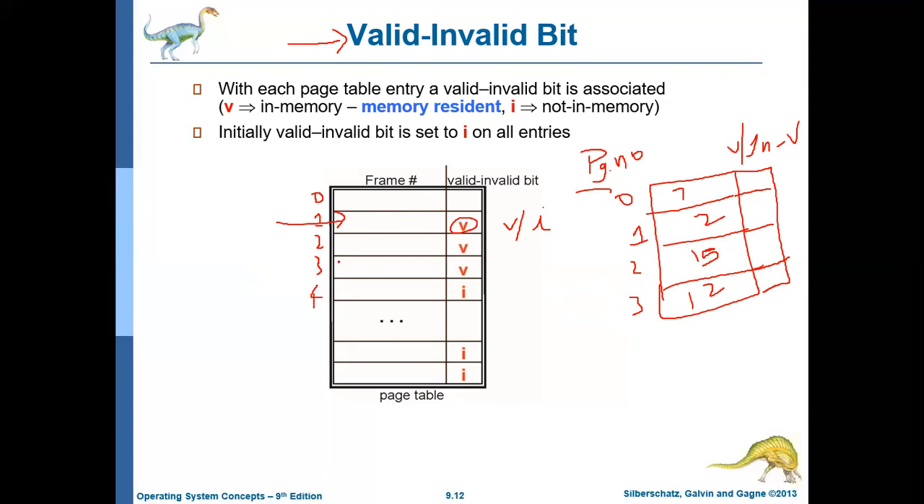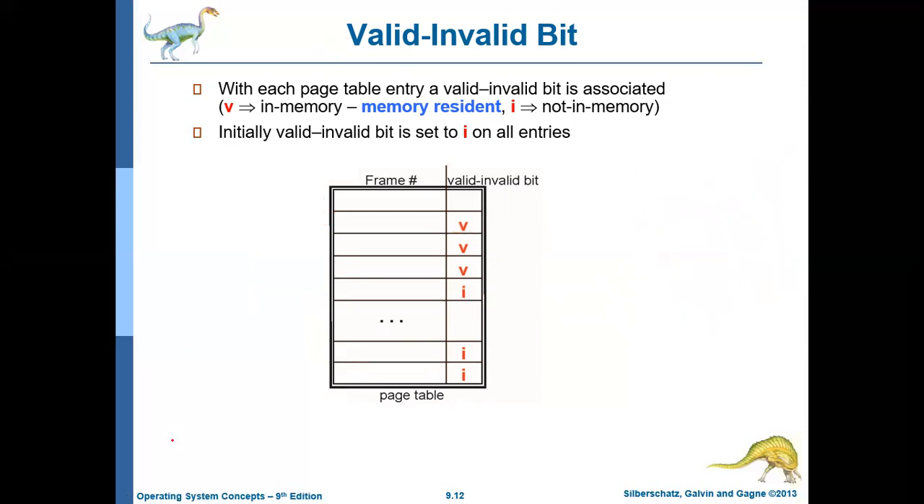So if the valid bit is V, then the frame corresponding to that particular page is available in the physical memory. If it is I, then the frame corresponding to that particular page is not available in the physical memory. That is what the valid or invalid bit means. So I think it is clear.